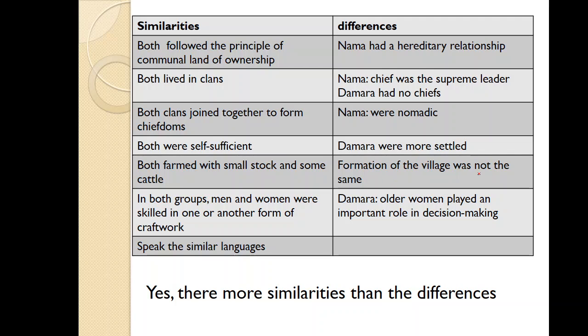The Damara lived in permanent settlements, and the Nama people used to move around, and they only came together during the good seasons. Among the Damara, the women played an important role in decision making. And the answer to whether there are more similarities than differences is yes, there are more similarities than differences.